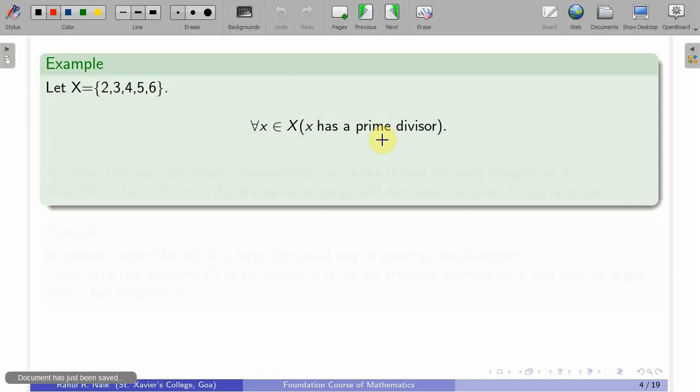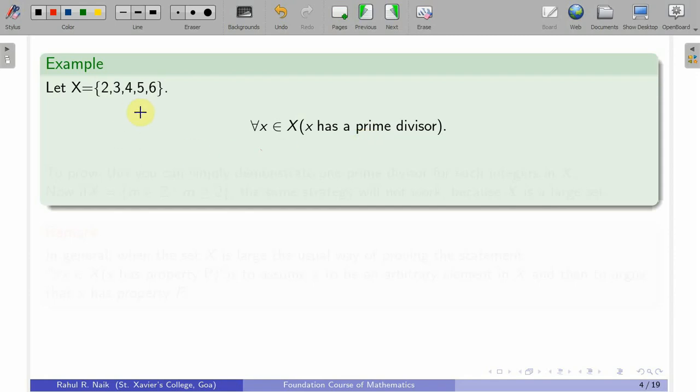Now, in this context I am discussing the proof for the statement for all x in X, x has a property P. How can we prove it? For this X, you can just demonstrate, you can just pick up all the elements from this X and see whether each has a prime divisor or not. That is very easy to do.